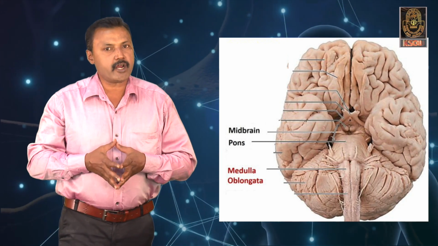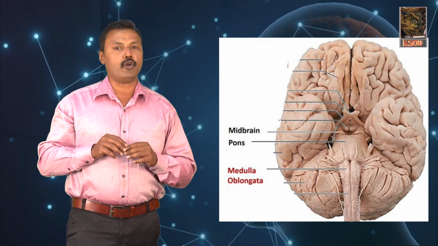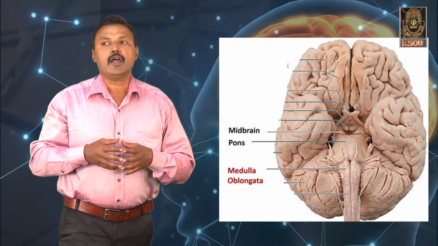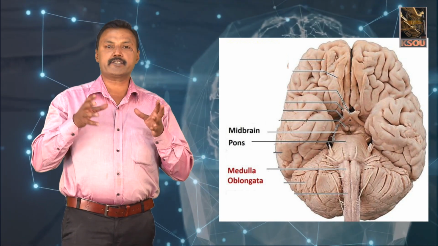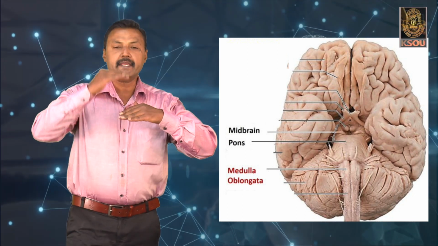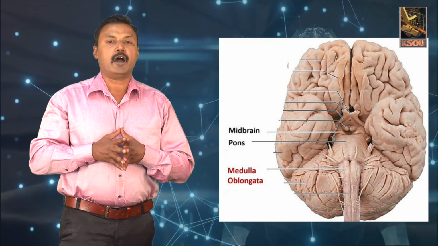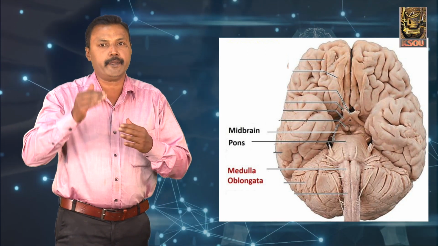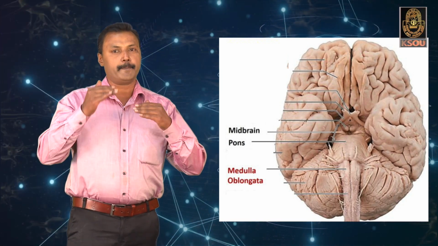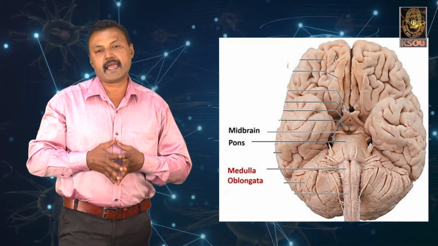The dorsal region of the midbrain produces four lobes which we call the corpora quadrigemina. So, this is also called the optic lobe. The two superior lobes are called the superior colliculi. Then the regions found below these two lobes are called the inferior colliculi.